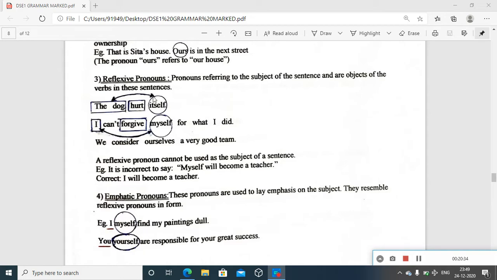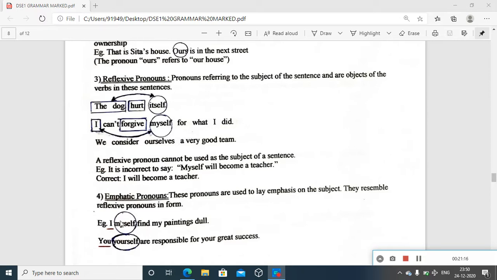And how is it different from reflexive pronouns? I myself find my paintings dull. Just try to cut this part and utter the sentence: I find my paintings dull. Okay, fine, enough. But there is something, that is, emphasis is missing. I myself, normally we do not use this, or it's not very common to see, but still, if you want to lay emphasis on the subject: I myself, no one else, is finding my paintings dull. I myself find my paintings dull.